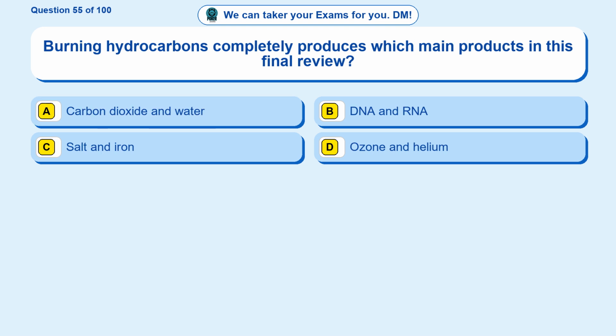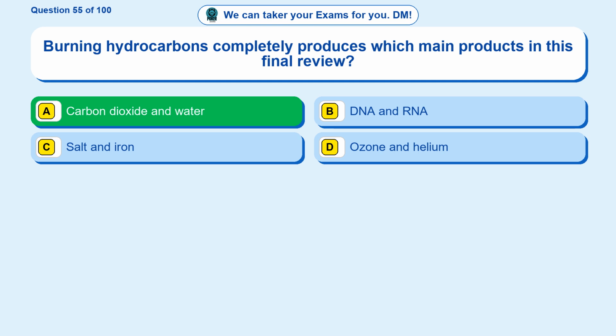Question 55. Burning hydrocarbons completely produces which main products in this final review? Option A, carbon dioxide and water. Option B, DNA and RNA. Option C, salt and iron. Option D, ozone and helium. The correct answer is option A.